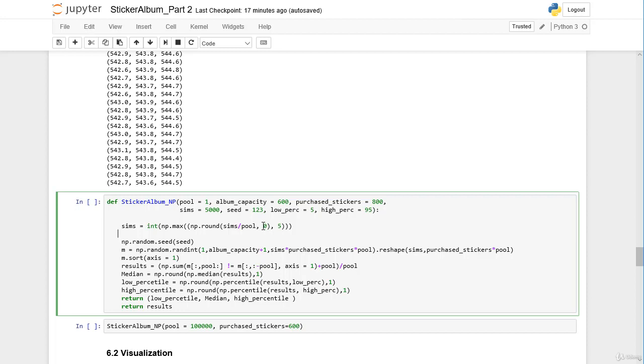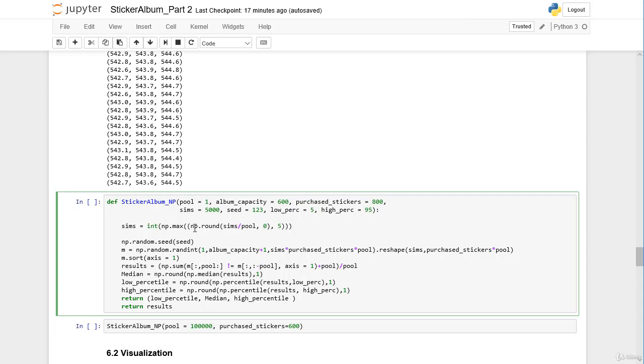And then we say, okay, at least we want to have 5 simulations. So we take np.max of the rounded result and 5. So we have at least 5 simulations. So even if we have a pool of, let's say, 10,000 people at the very high end of the size of the pool, our code gets a little bit more inefficient, but that's okay.